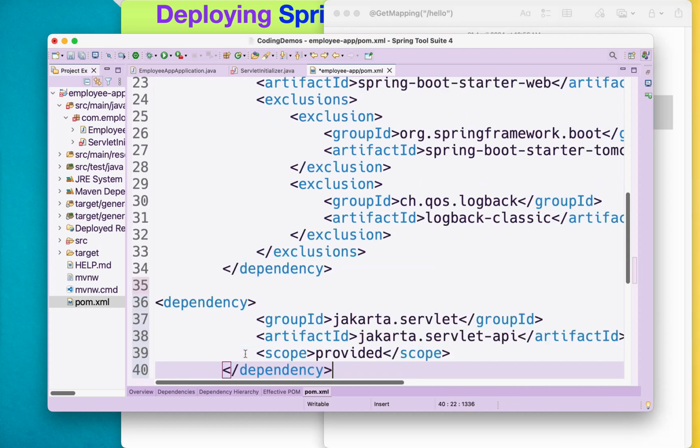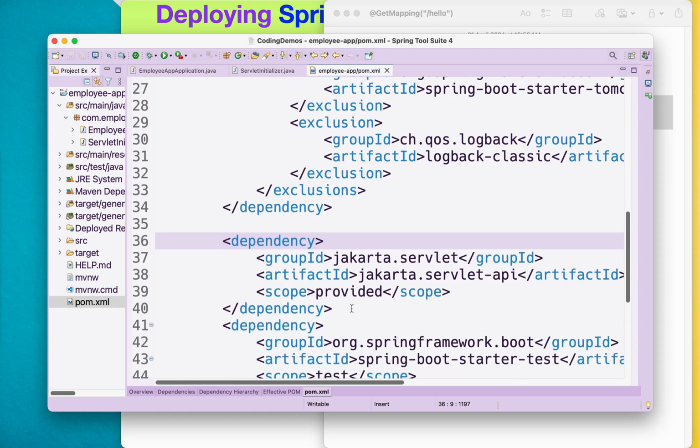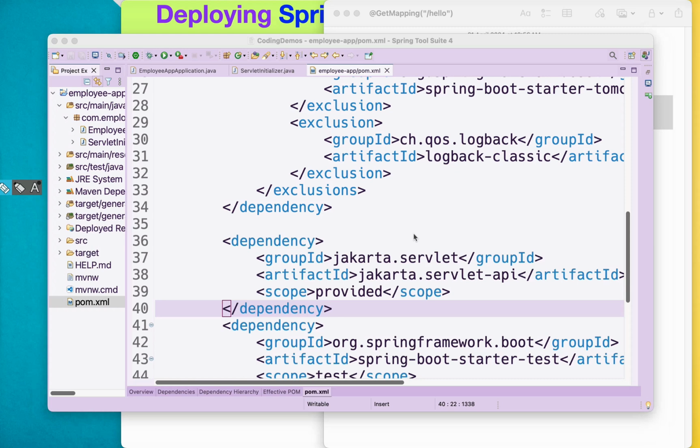Here I'm dropping in the dependency that's essentially required, and that's nothing but the Jakarta library. As you can notice, I've added the library that's relevant to the Jakarta servlet. The Jakarta servlet API is the one which is available from the Tomcat server.